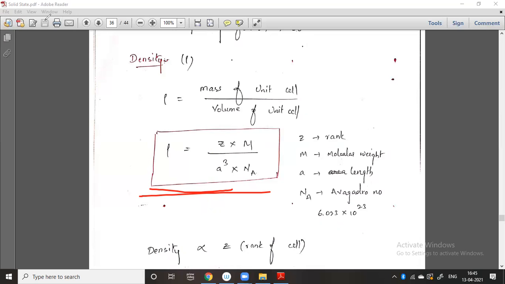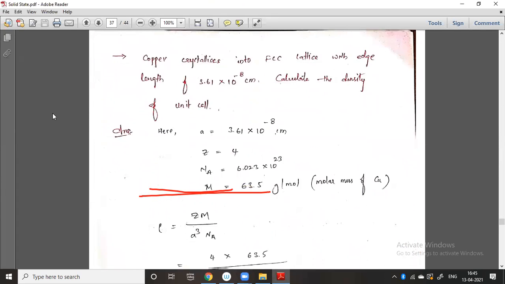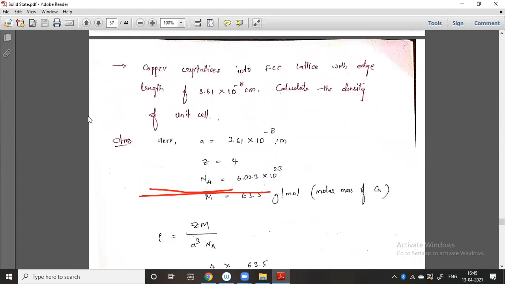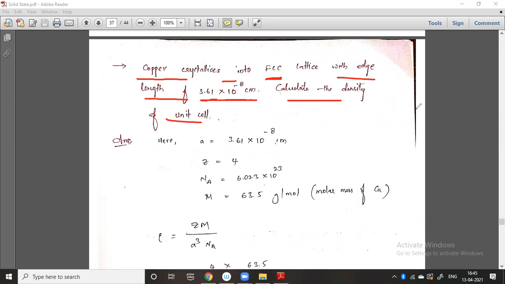I have already written some examples, so you can easily calculate those. See here, there is an example which is copper. Copper crystallizes into an FCC lattice with an edge length of 3.61 into 10 to the power of minus 8 centimeters. Calculate the density of the unit cell.